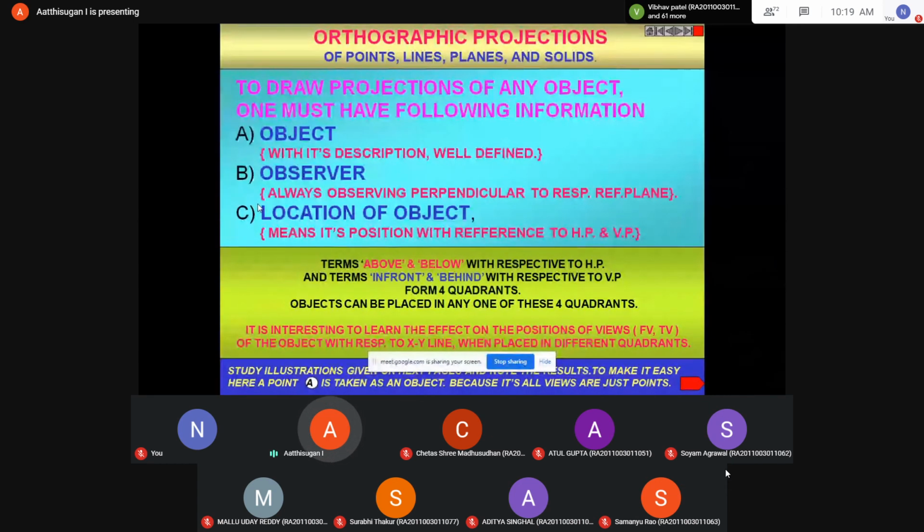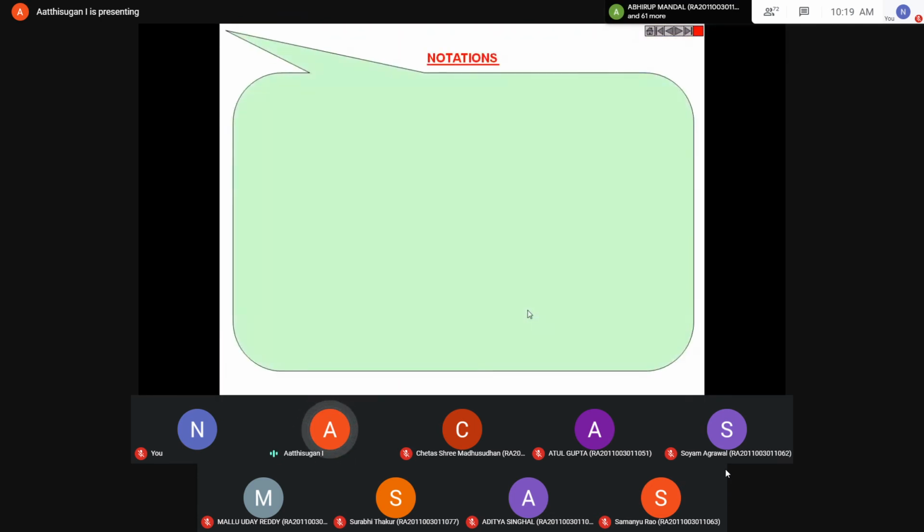So the object, the observer is here, our view. Then you can locate the projection in the HP and VP. Here you can remember the terms: above, below, in front, behind. I told you I have divided space into 4 quadrants, so I'll come back to this quadrant. The notation is also something to remember.